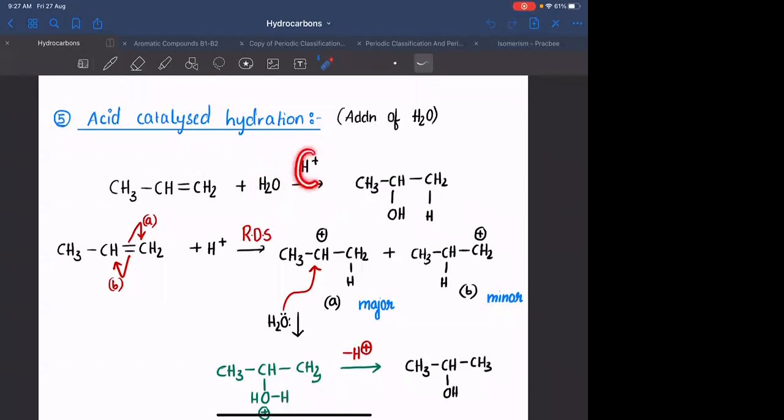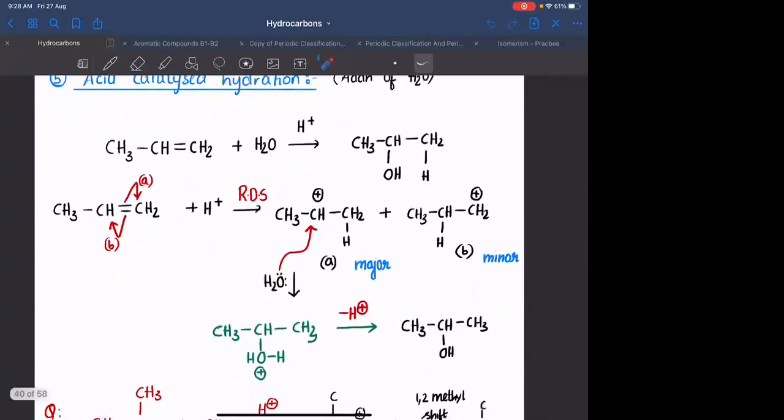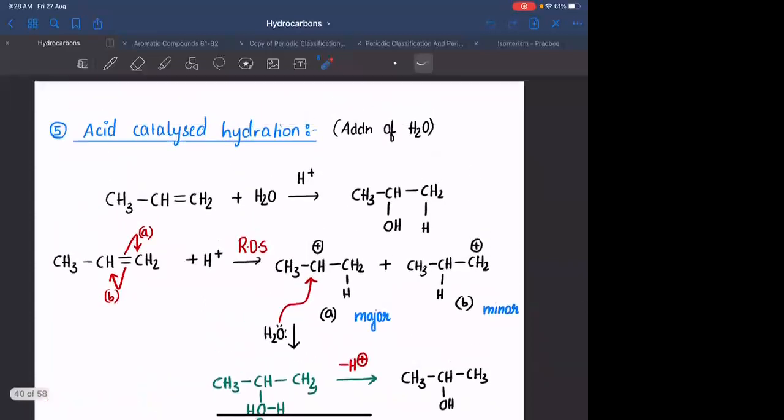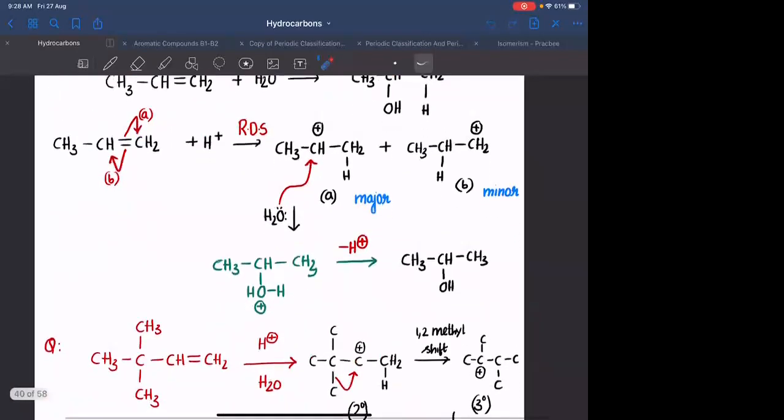Whenever you add H positive, that H positive will attack first, leading to the formation of a carbocation. Once you form the carbocation, H2O will attack on that to form the alcohol. Again, you will be adding according to Markovnikov's rule. H positive will be added here, OH minus will be added here. Any doubt?